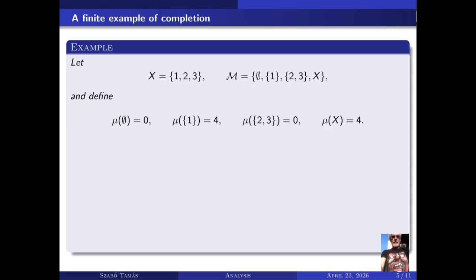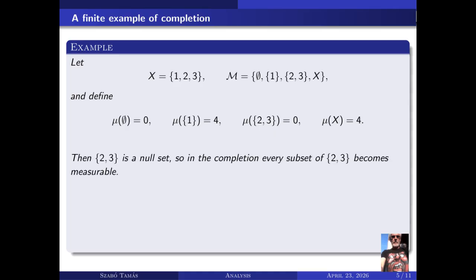Let us look at a finite example. Take X equal to the set {1, 2, 3}, and let M be the collection consisting of the empty set, the singleton {1}, the set {2, 3}, and X. Define the measure by μ(∅) = 0, μ({1}) = 4, μ({2, 3}) = 0, and μ(X) = 4.